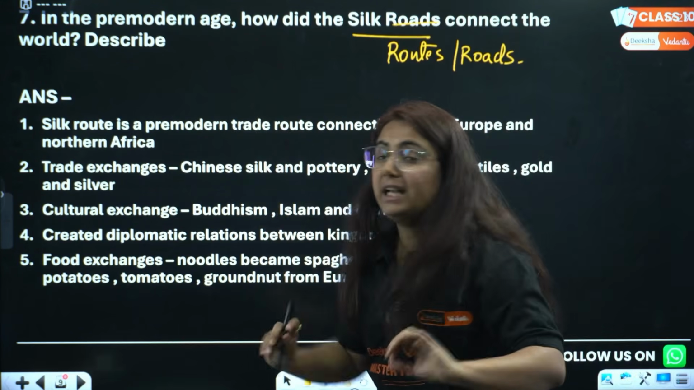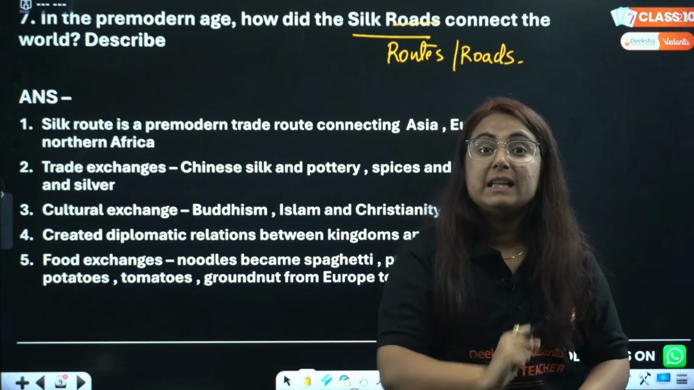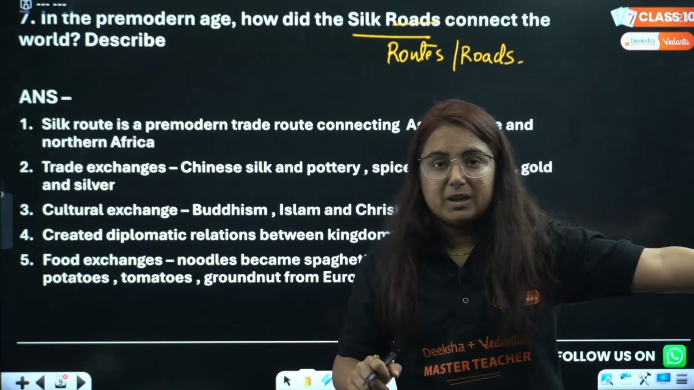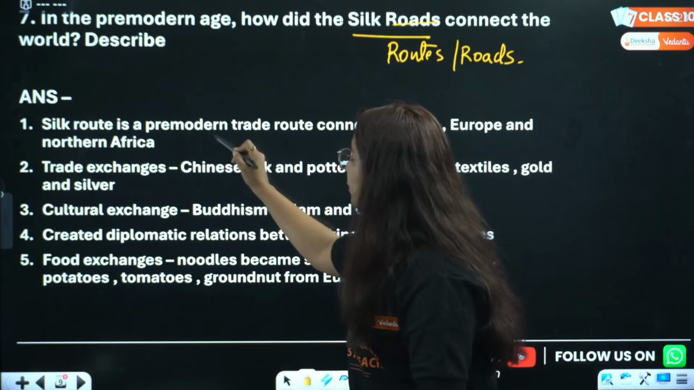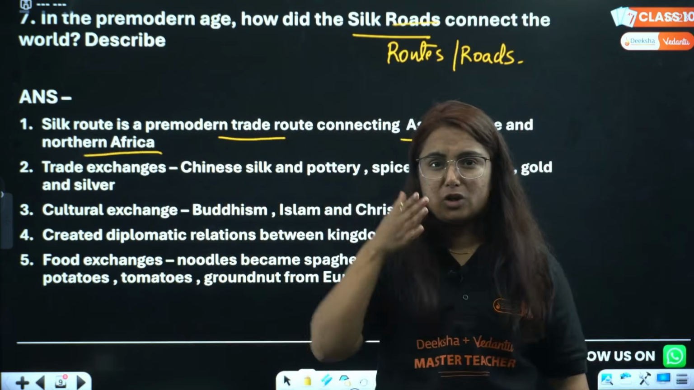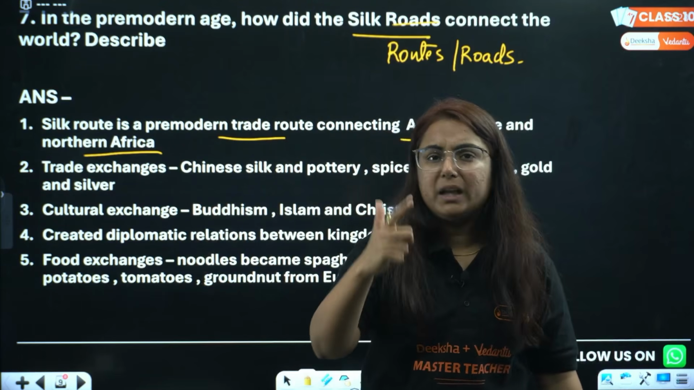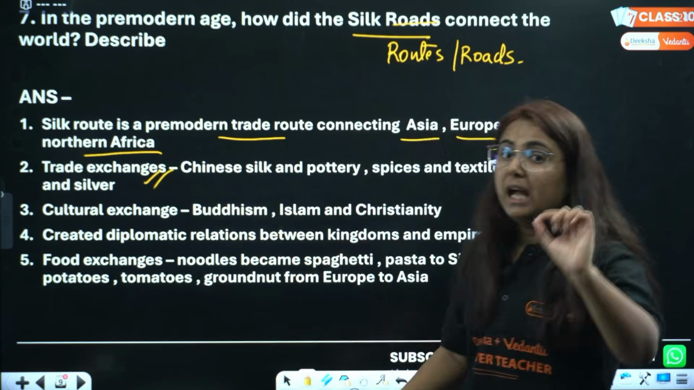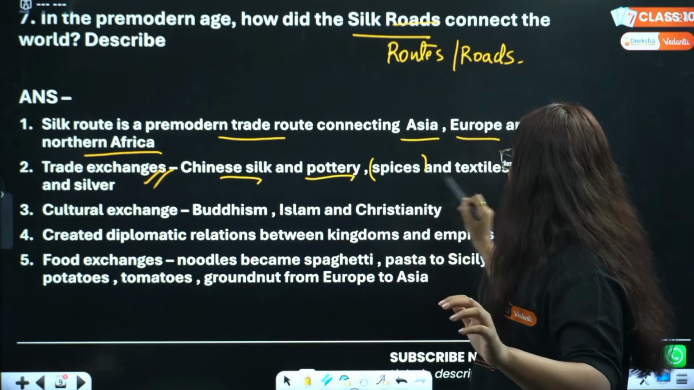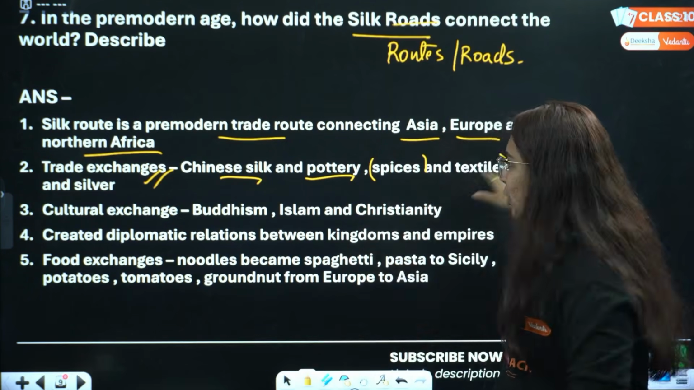If I talk about the Silk Route, what were they? Are they roads made up of silk? No. They were roads through which Chinese silk was transported to Europe. But it was not only Europe. Rather, the Silk Route is a trade route connecting Asia, Europe and Northern Africa, because it was not one route; there were multiple routes connecting each other. The main work was trade exchange, through which Chinese silk went to Europe along with pottery. Spices and textiles, particularly from Asia, went to Europe, and in return they paid us in gold and silver.